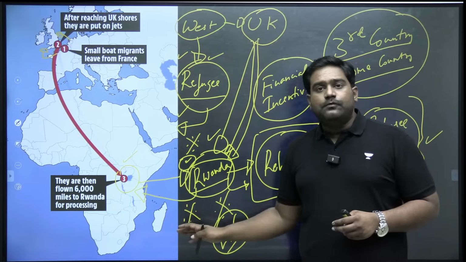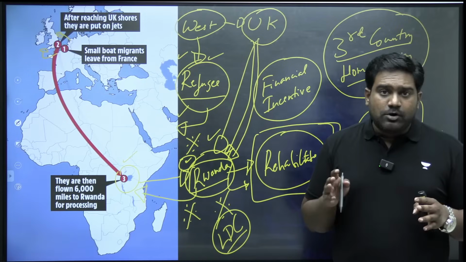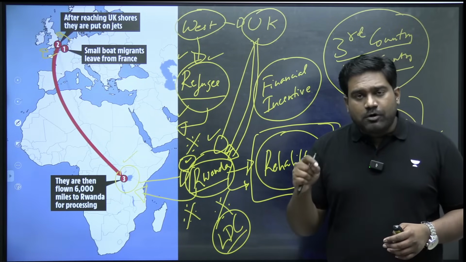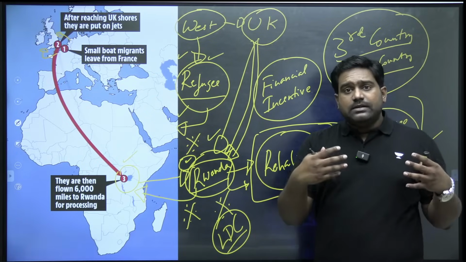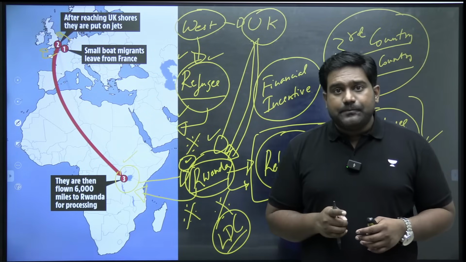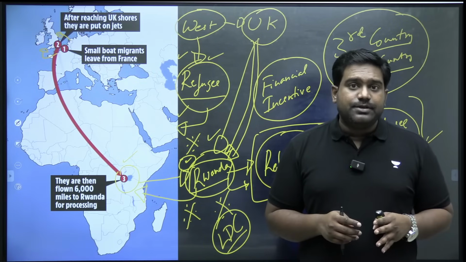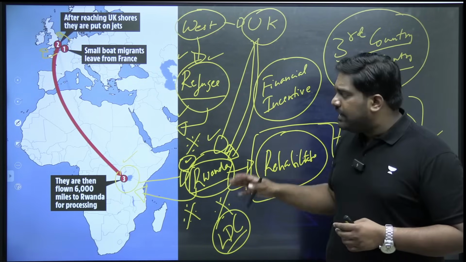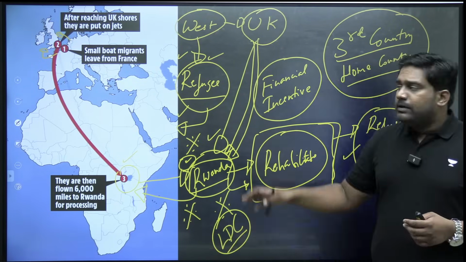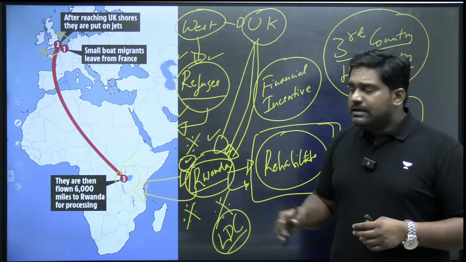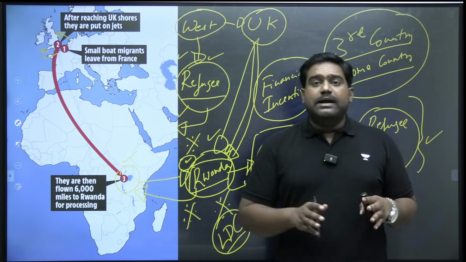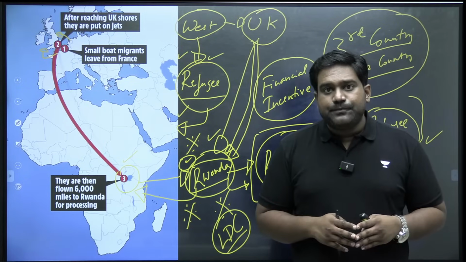Plus, it is not known for respecting democratic rights and democratic norms. It's known for authoritarian policies and tendencies. So there is every possibility that these asylum seekers can be mistreated. There can be violation of their rights. So that is a concern flagged by human rights activists. But the government of the UK and Rwanda continue to defend the program by stating that this is being done keeping in mind the best interests of the asylum seekers.